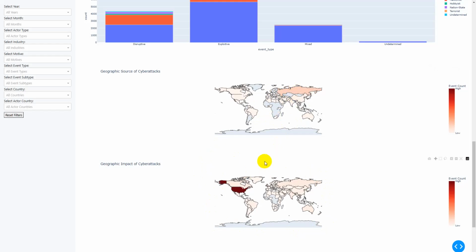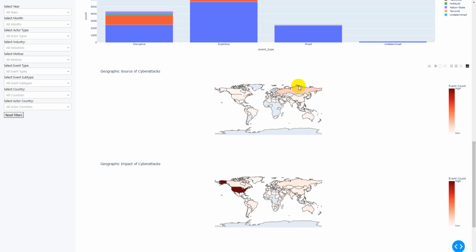So as you can see, most of the attacks have been towards the United States of America, with more than 6,700 events during all these years.